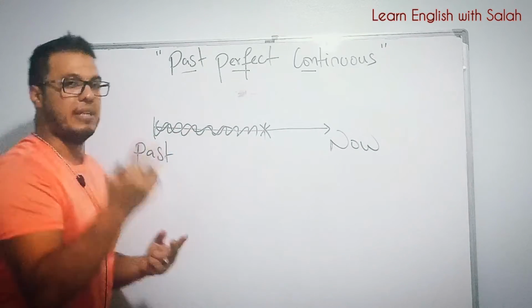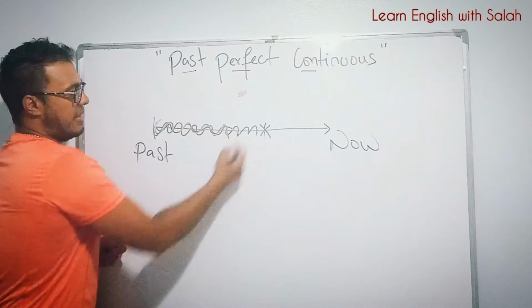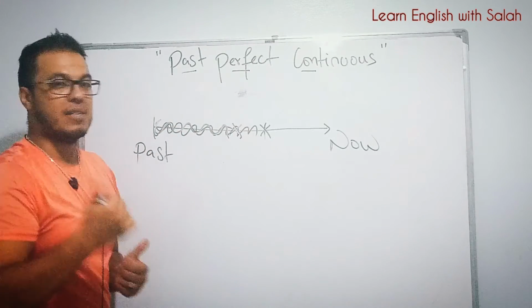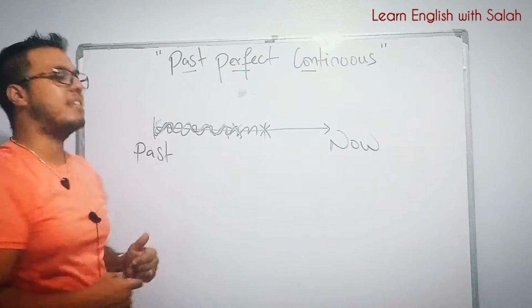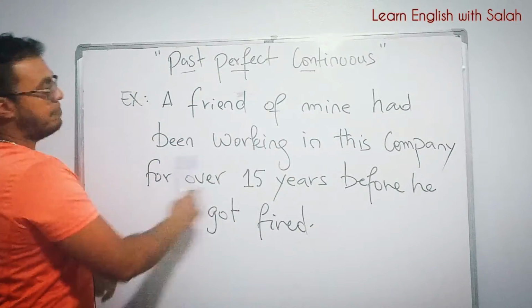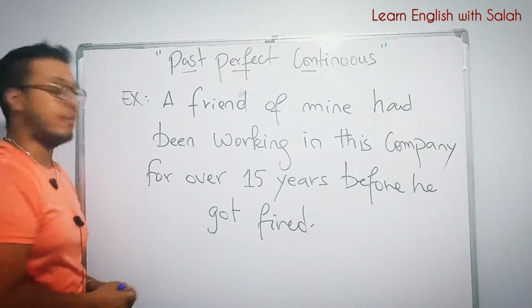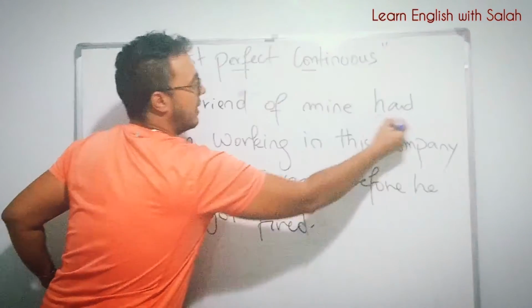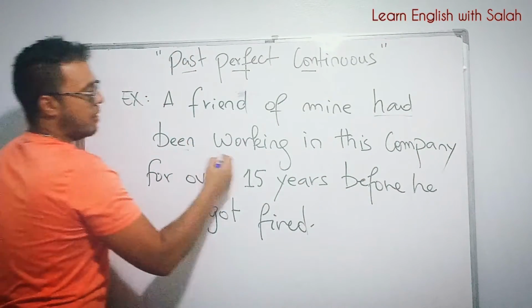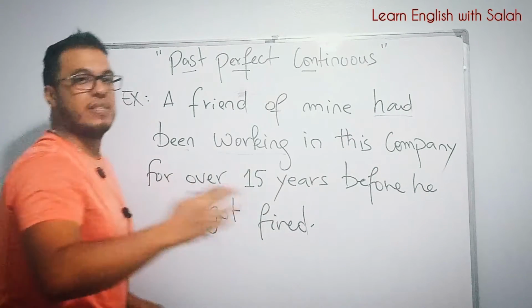Of course, we're talking about an action or two actions. We might have one action continuing in the past, then we have another action happen in the past and finished in the past, okay? Let's have the first example. A friend of mine had been working in this company for over 15 years before he got fired. So this is past perfect continuous tense. Had been working as a continuous action.